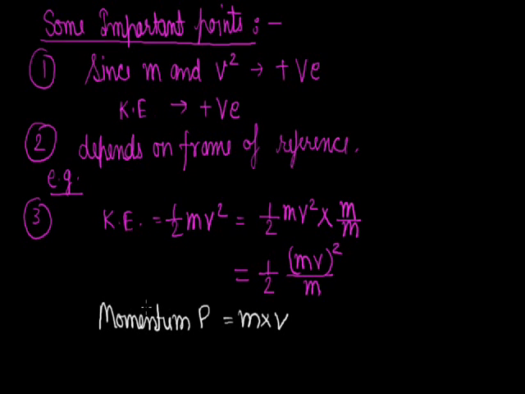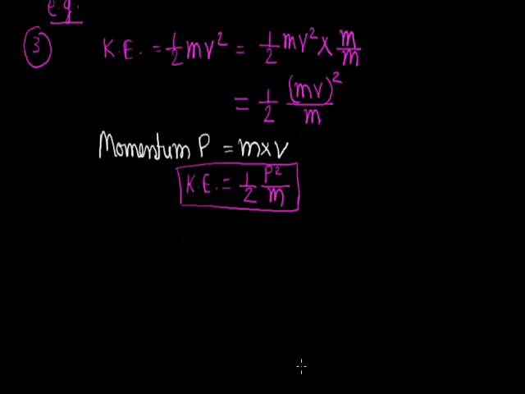So we can write kinetic energy will be half p square, where p is momentum, upon m. So we get the relation between kinetic energy and momentum of any body.